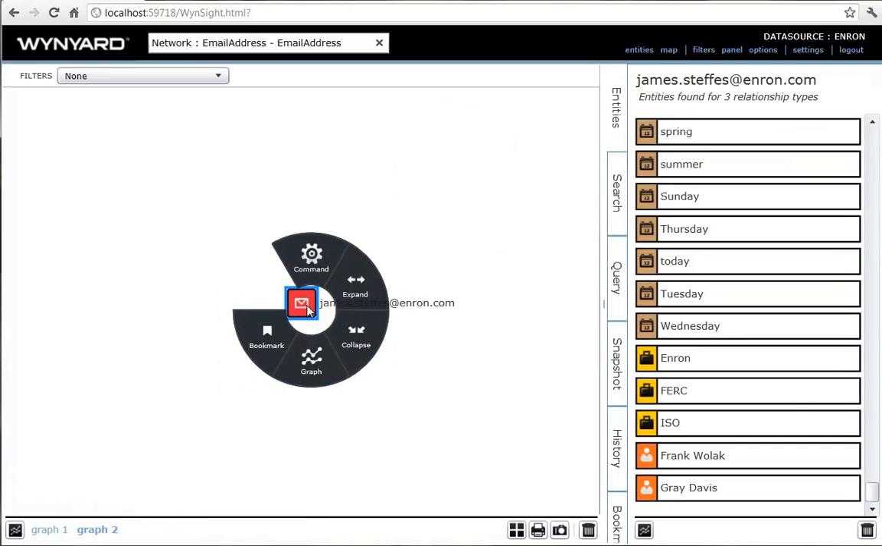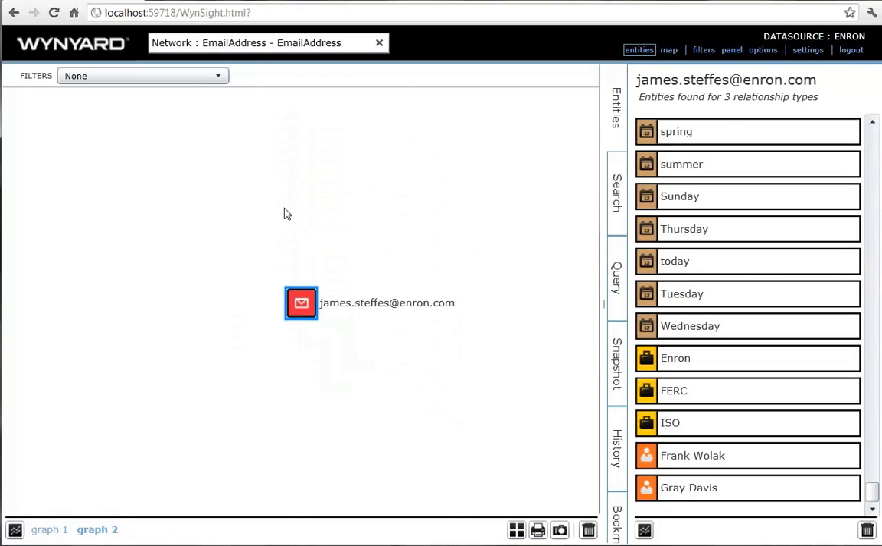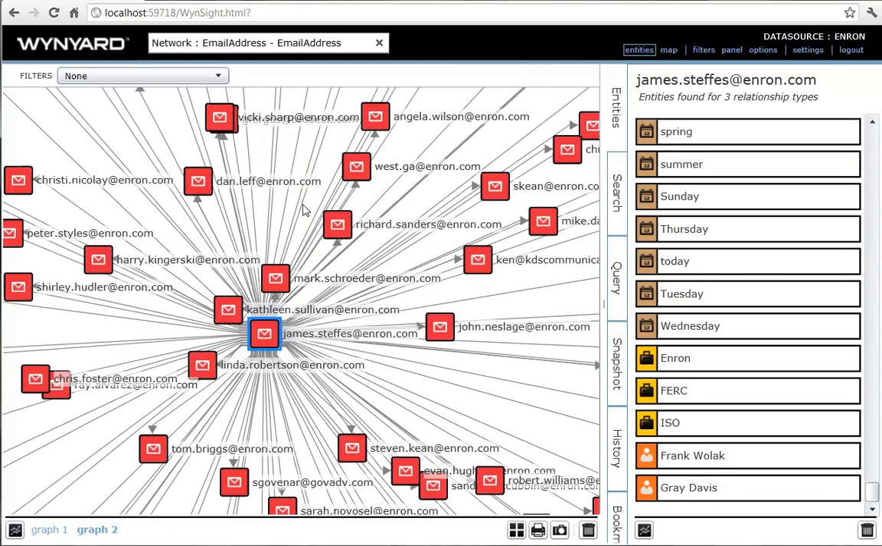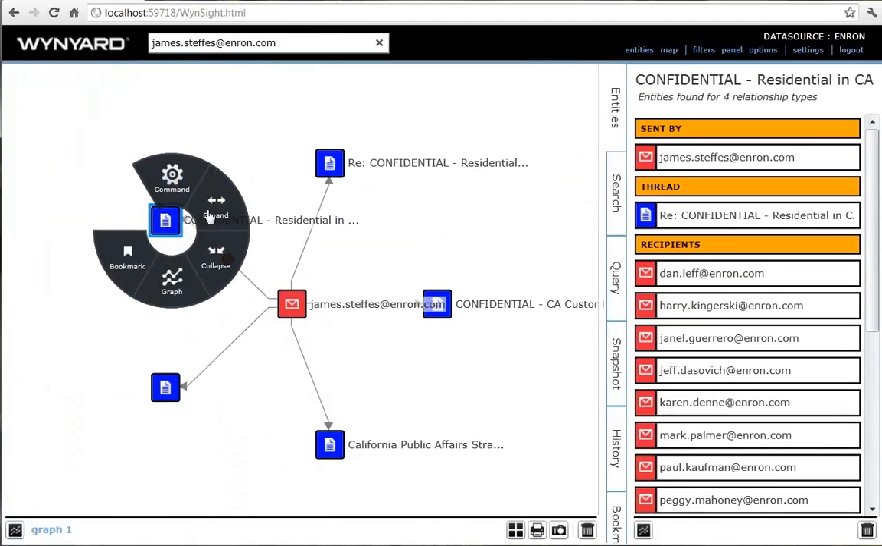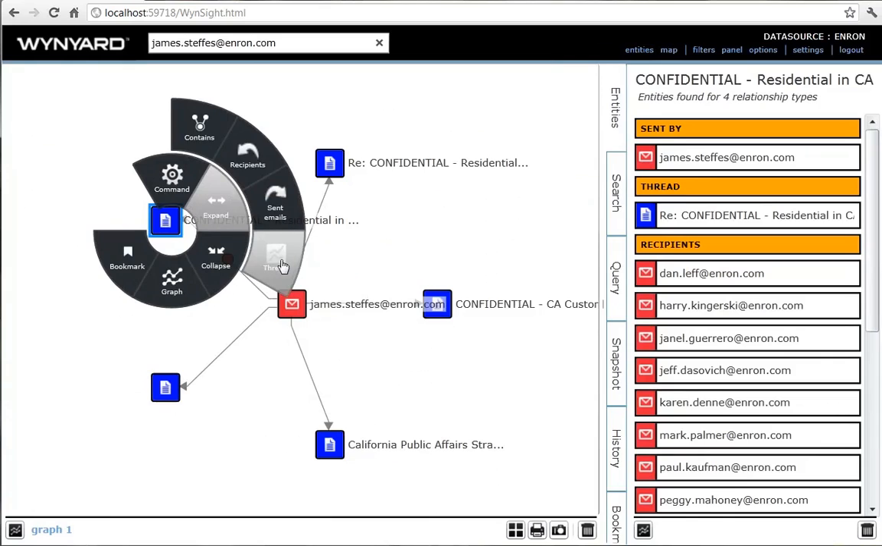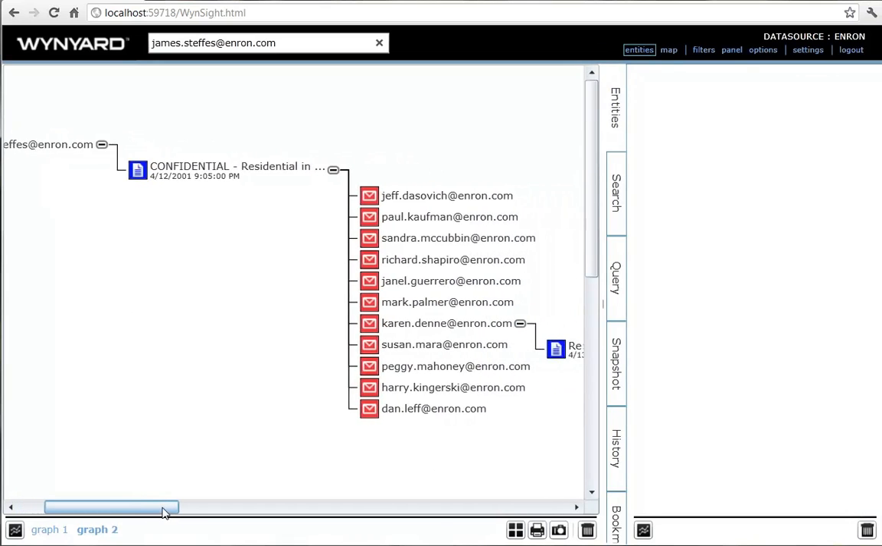Wynyard Intelligence can quickly lead to people of interest by exposing and analyzing connections between people and other entities extracted automatically from structured data and unstructured text. In a short space of time, we have uncovered a person of interest whose emails bear closer scrutiny. Wynyard Intelligence is an effective tool for navigating and making sense of investigative evidence such as emails.